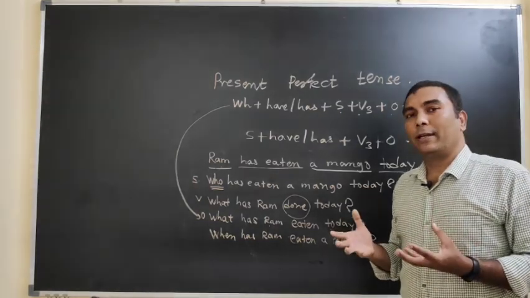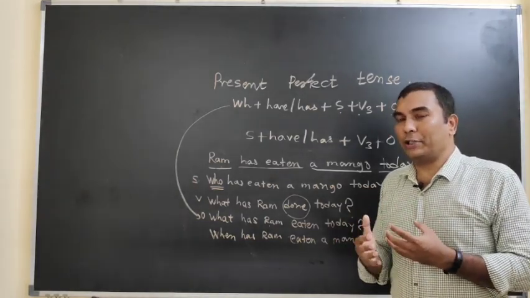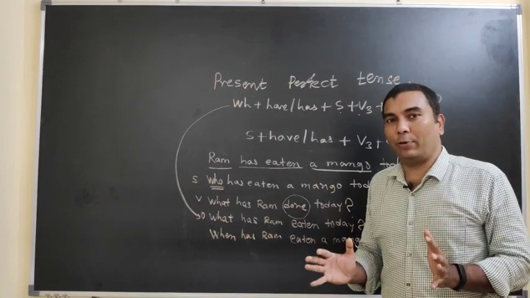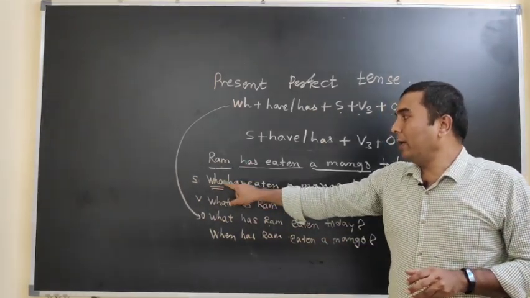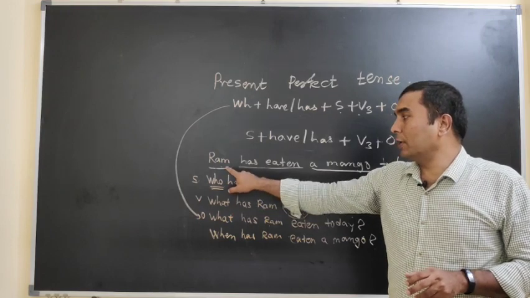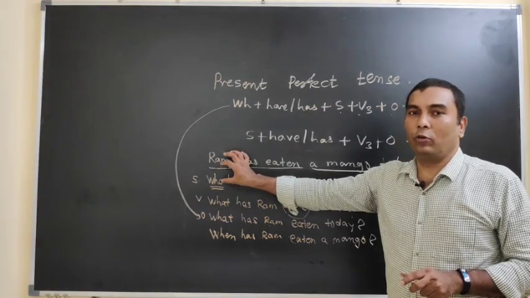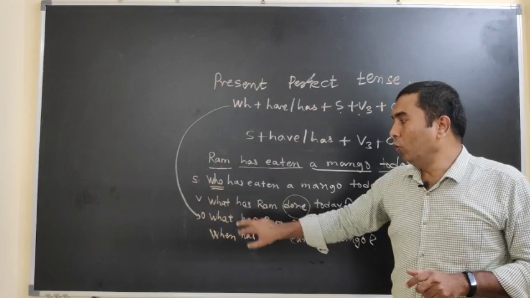But in some tenses, somewhat structure will get changed. Don't worry, that will also acceptable in the grammar. But there is a rule that whenever you have to ask the question to the subject, instead of the subject only, you have to put the who.